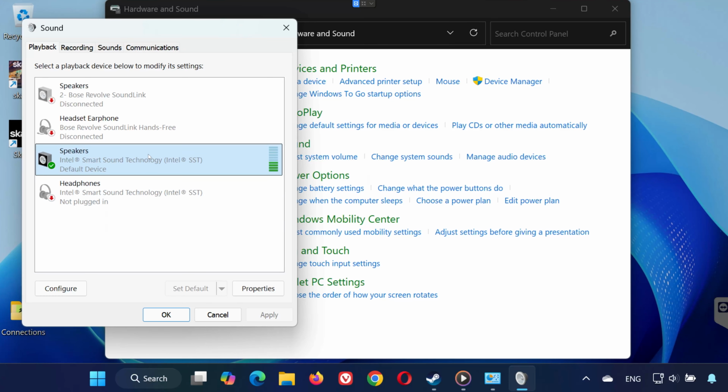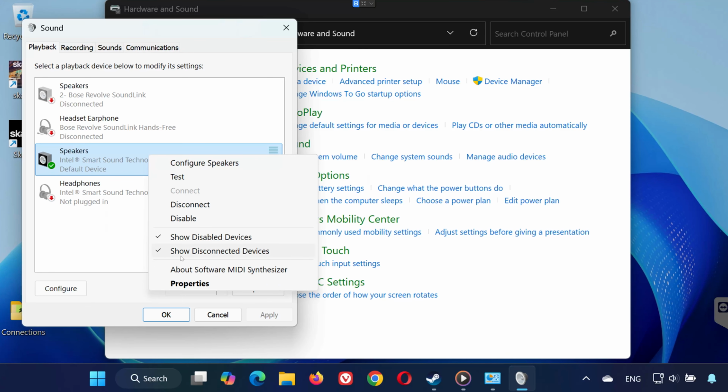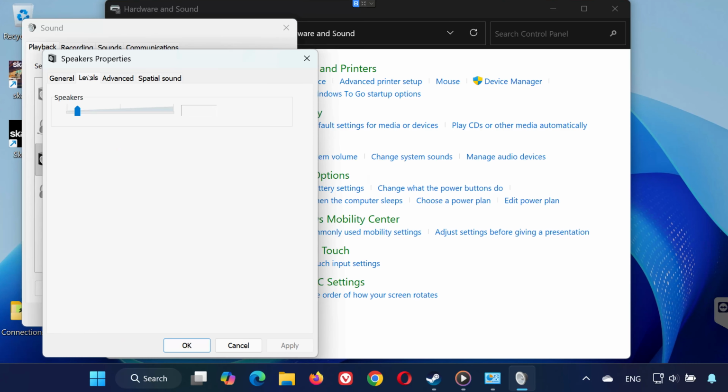Solution 2. Right-click your audio device and select Properties. Go to the Levels tab. Make sure the volume isn't set too low. Sometimes Windows mutes the device at the system level.